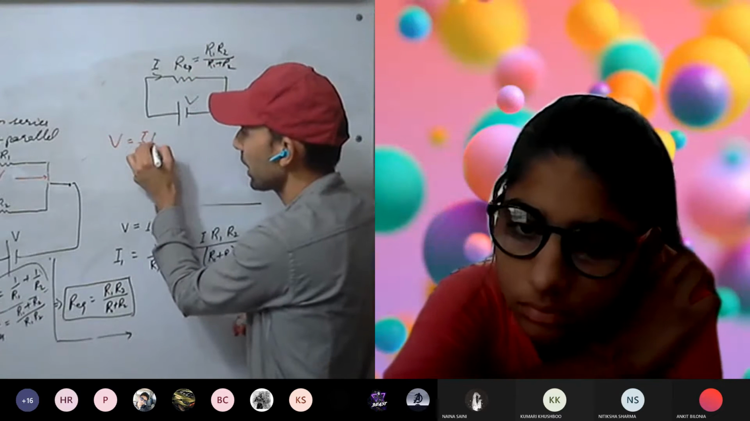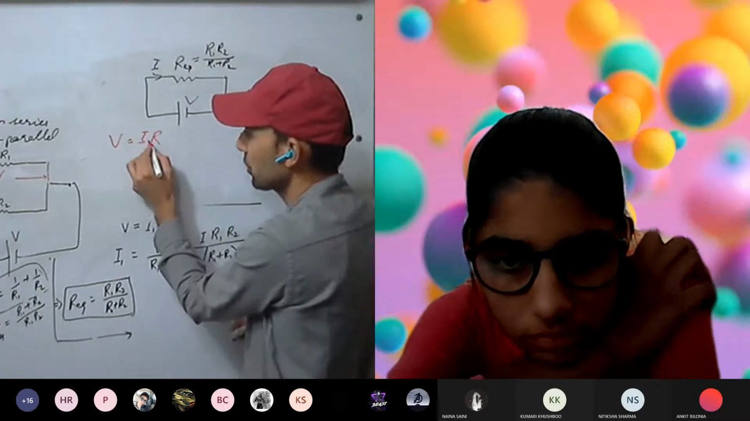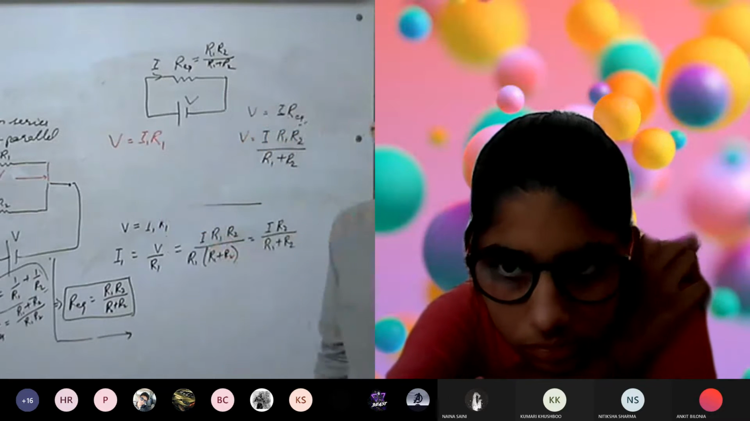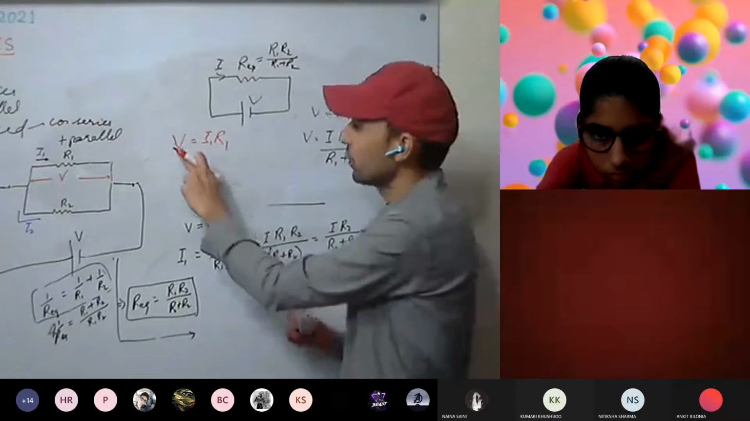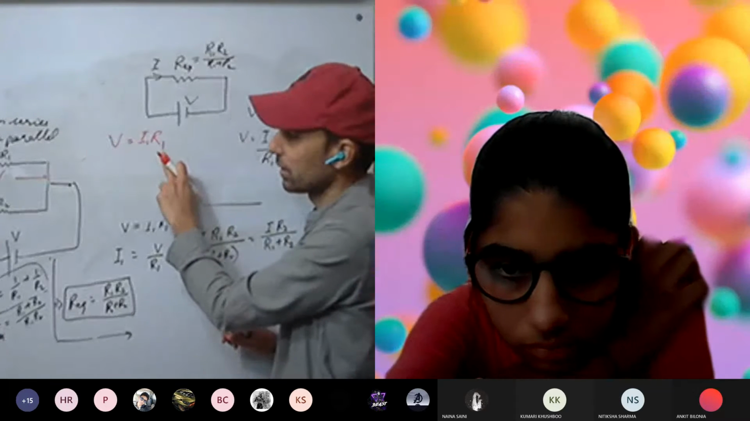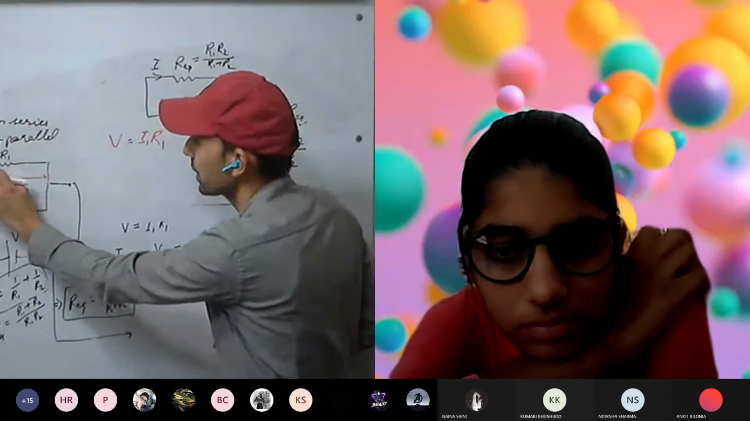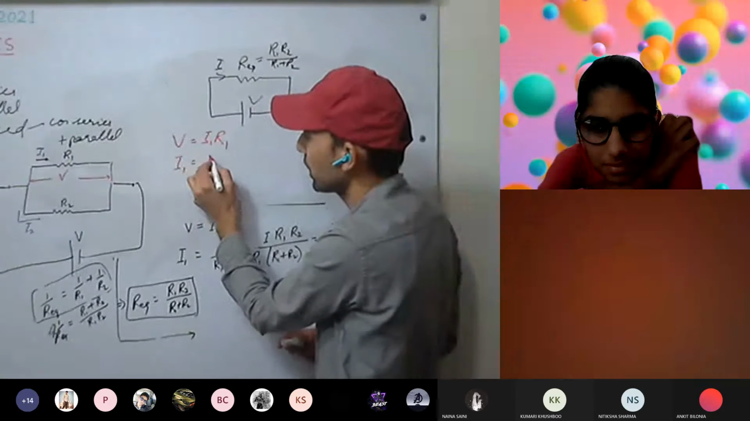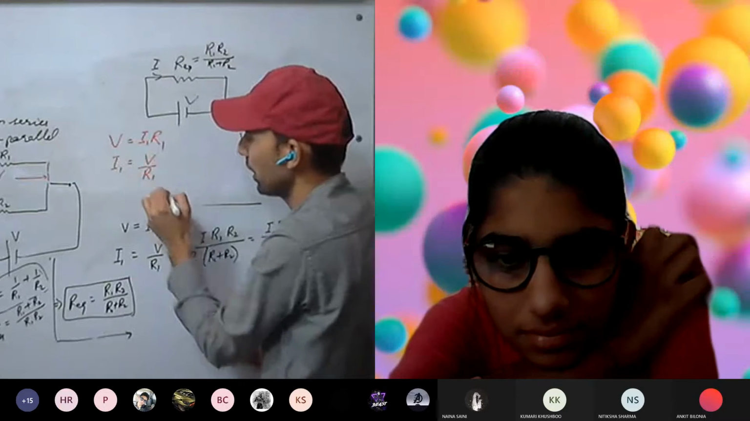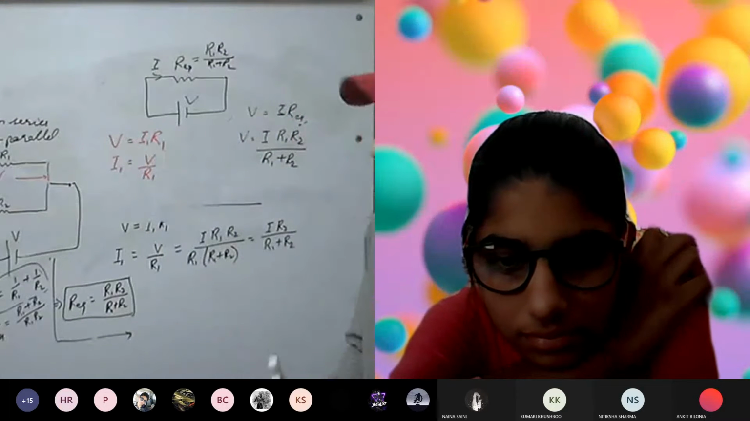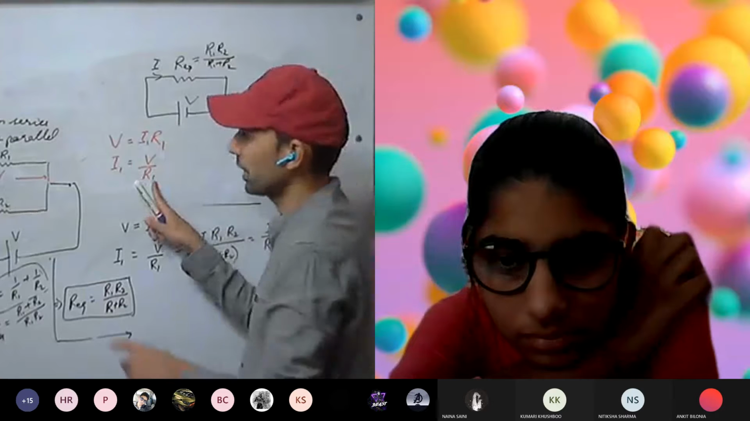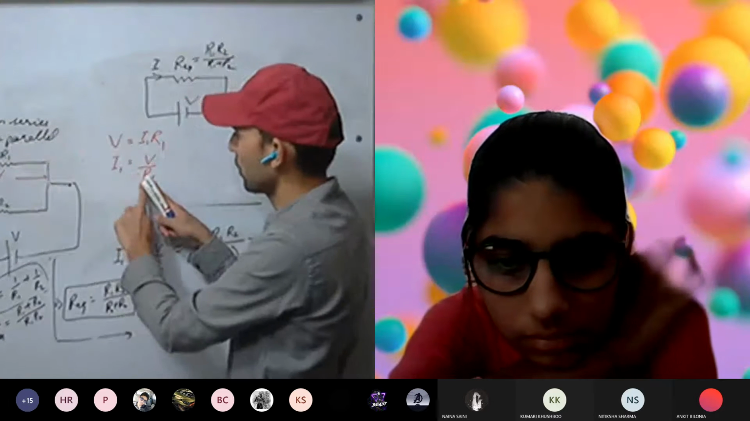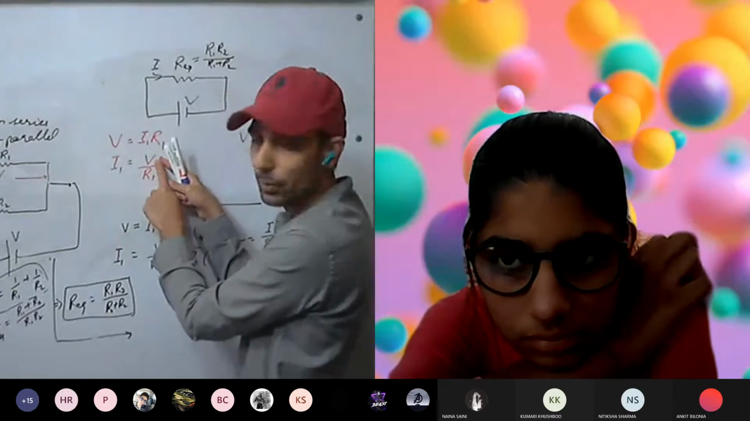V equal to IR. We have written, and here the notations will be I1 R1. Understood this one? V equal to I1 R1. From this we have to calculate I1. I1 equal to how much? V upon R1. Okay, R1 value we have. This V we have to remove.